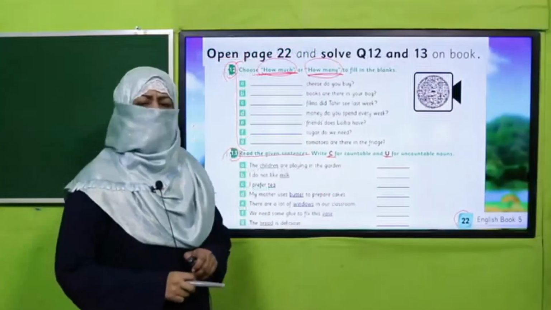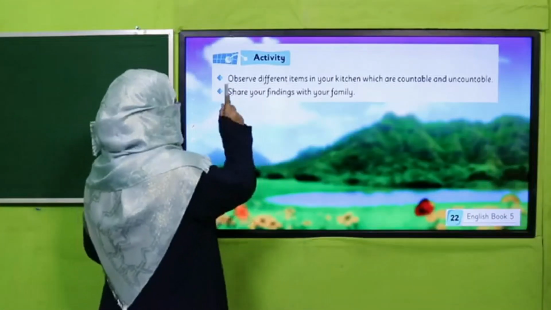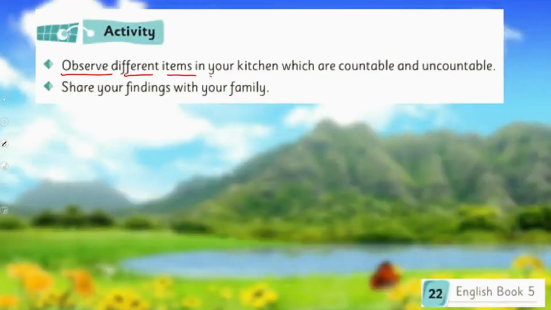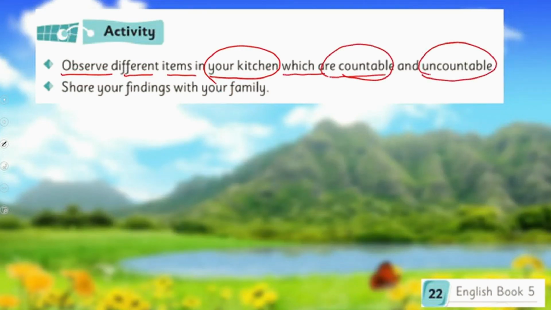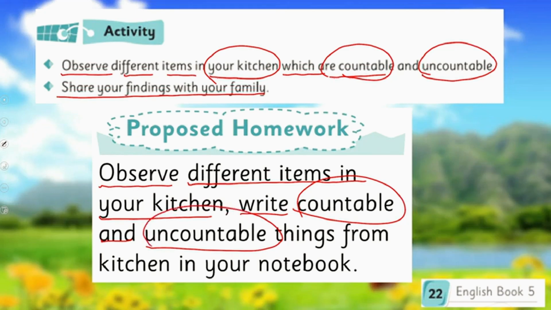Yes, my dears, are you done with it? Good job. Now I'm giving you an activity for your homework. You will observe different items in your kitchen. You will find out which are countable and which are uncountable items in your kitchen. You will share your findings with your family, and then you will write these. After observing different items in your kitchen, you will write countable and uncountable things by making 2 columns in your notebook. This is your homework.